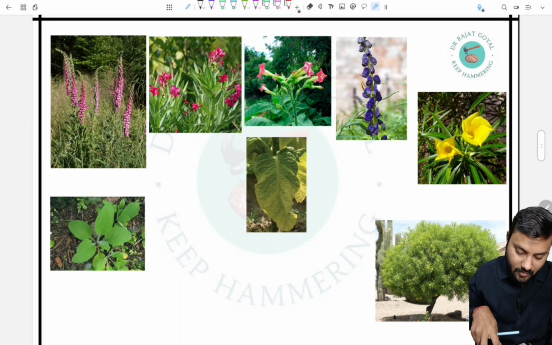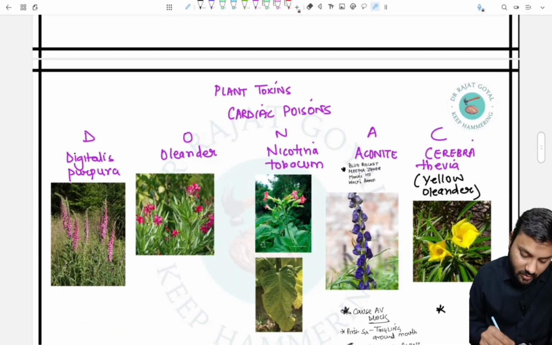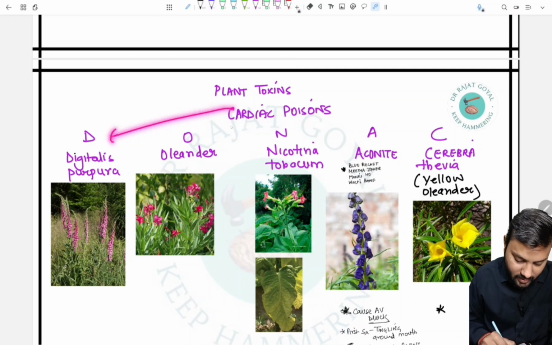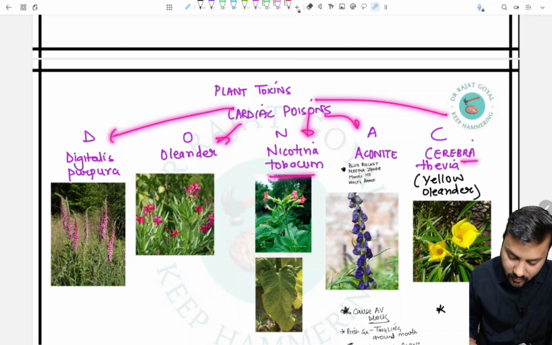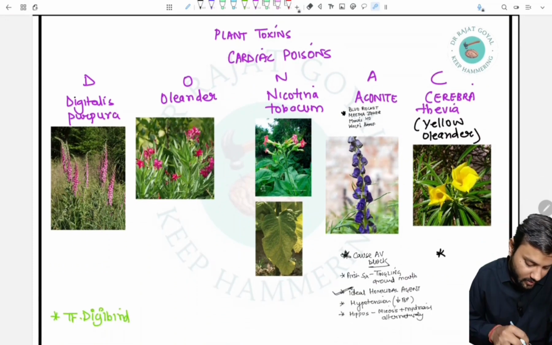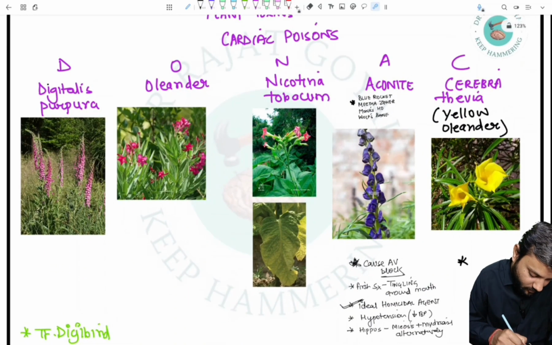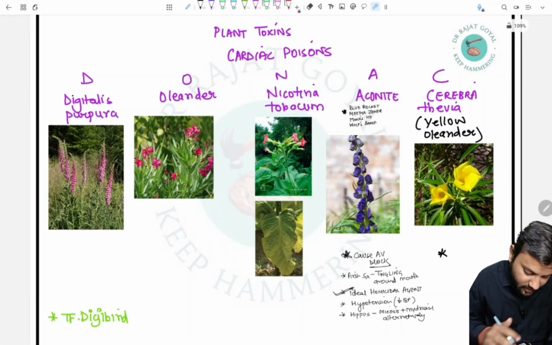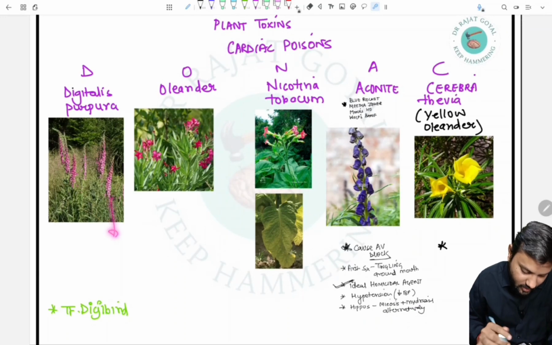Now these next images are of the other poisonous plant toxins, which are the cardiac toxins. In the cardiac toxins, we will talk about digitalis purpurea, oleander, nicotiana tabacum, aconite, and cerbera thevetia, which is also called the yellow oleander. We will see the images one by one and talk about them. This is the image of digitalis purpurea. Pinkish flowers are present in the form of a rod. So we have to remember that it is a picture of digitalis purpurea, and it is a cardiac toxin.